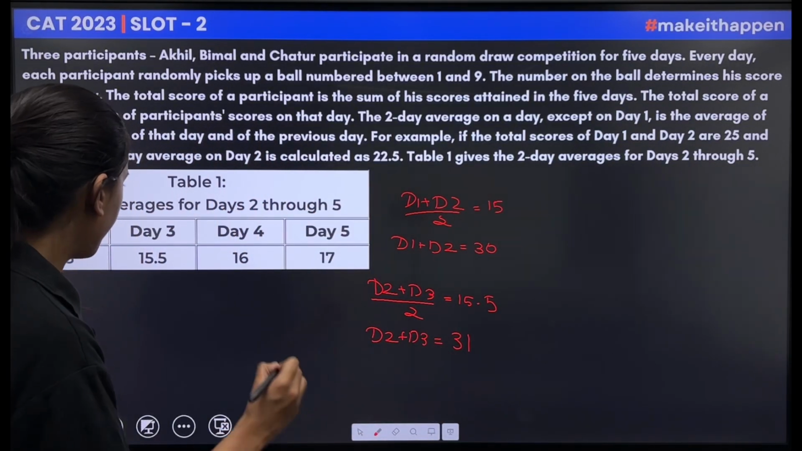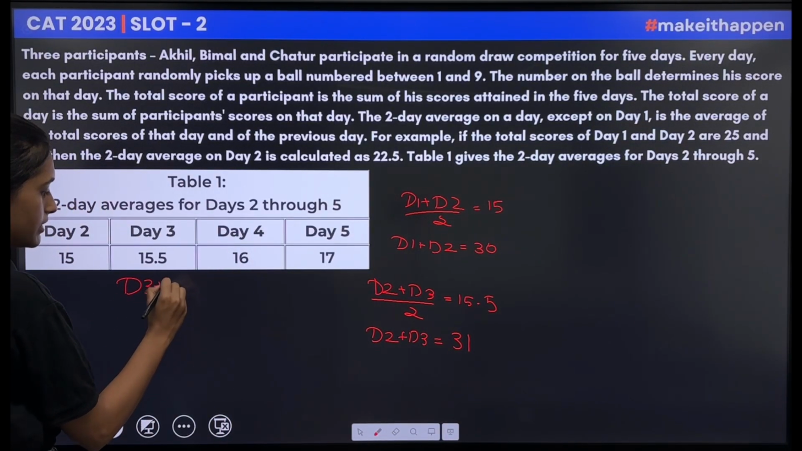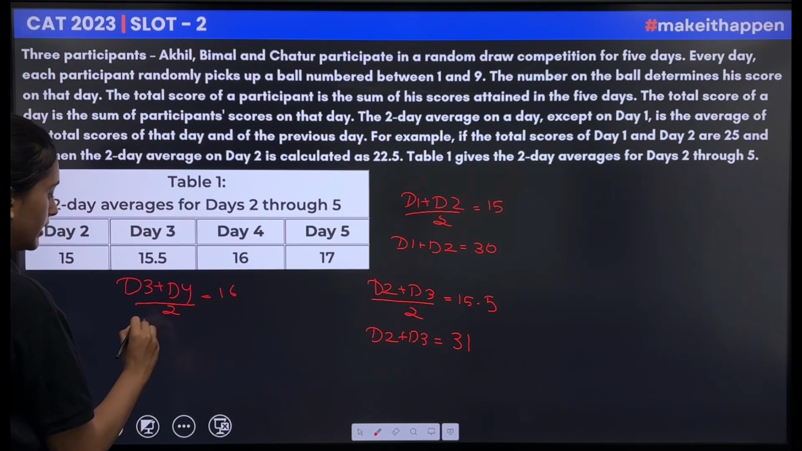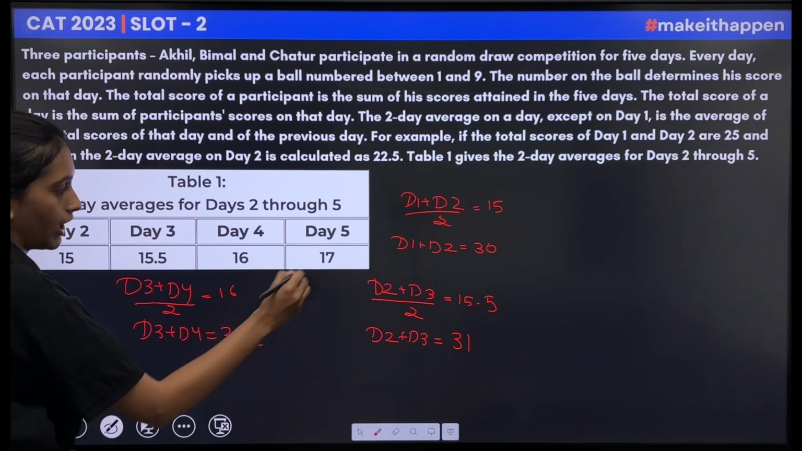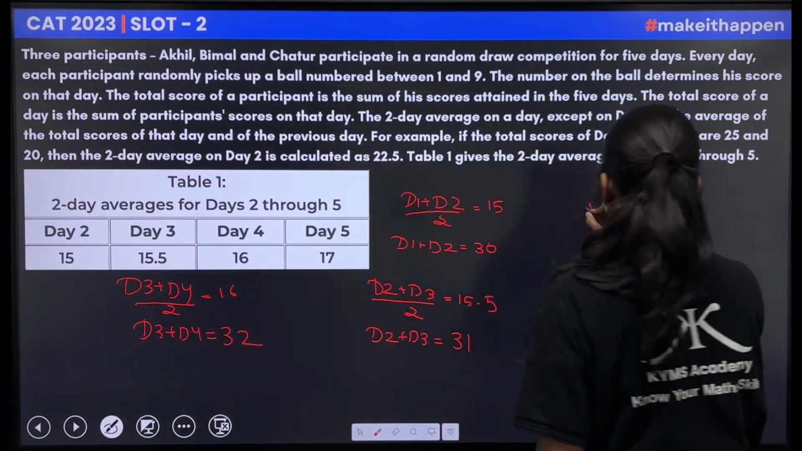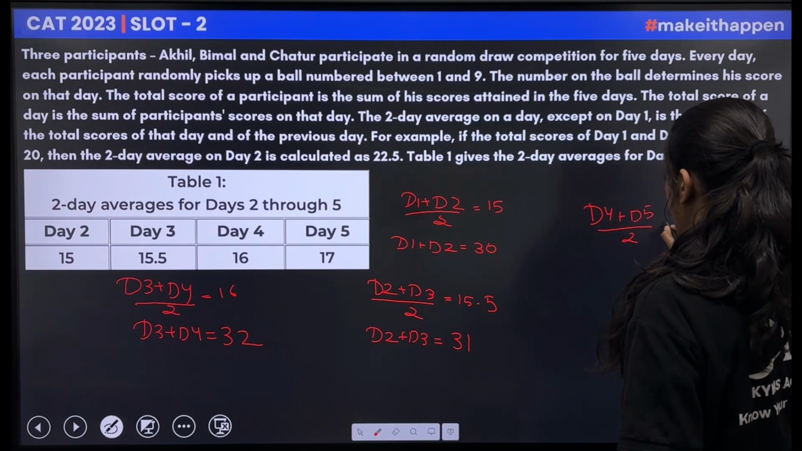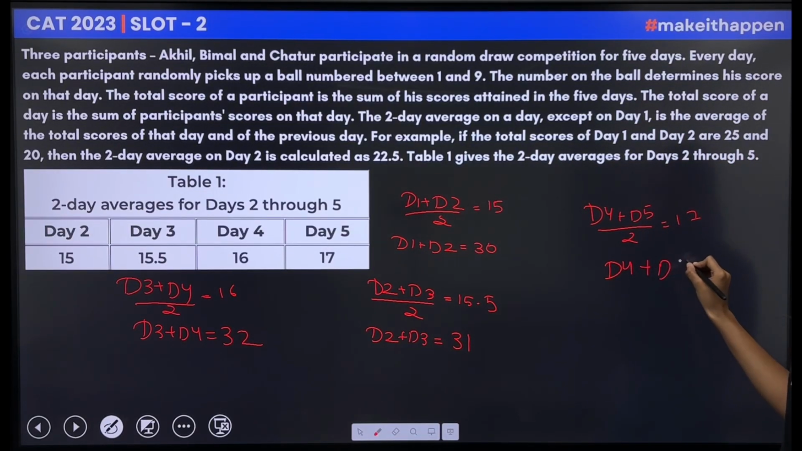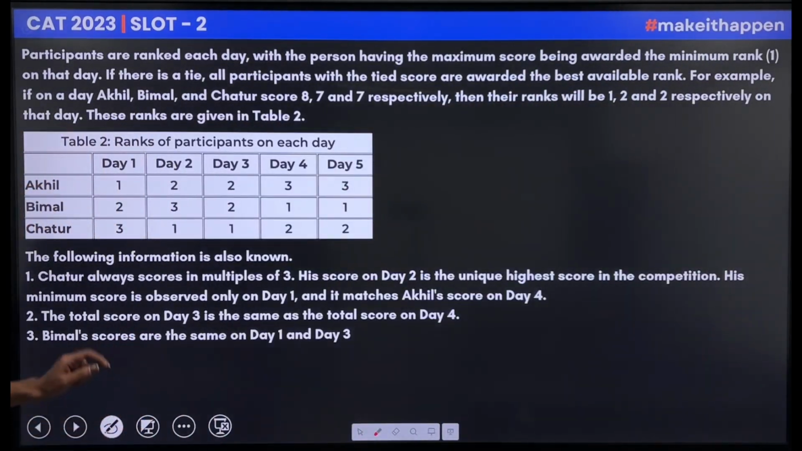If day 4 is 16, that means day 3 plus day 4 by 2 is equal to 16, and day 3 plus day 4 is equal to 32. And if day 5 is 17, so day 4 plus day 5 divided by 2 is 17, and day 4 plus day 5 will be equal to 34. Now let's see what more information is given.